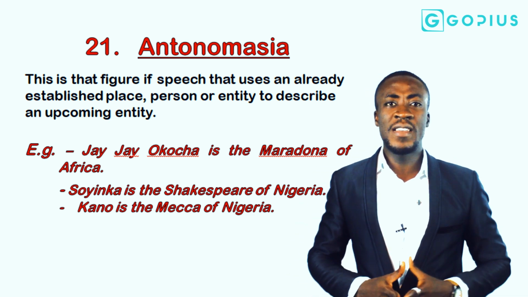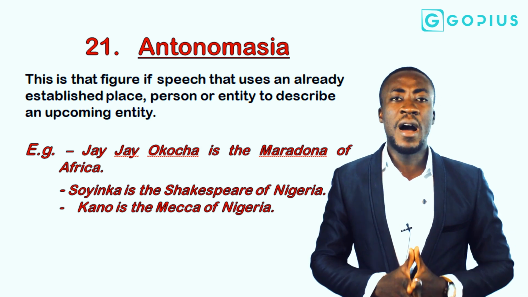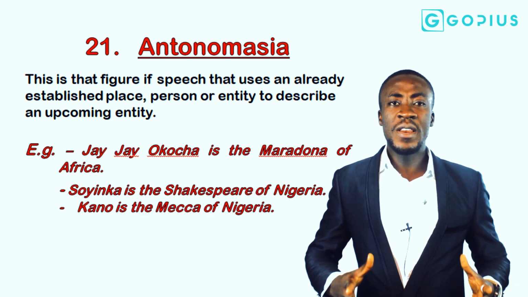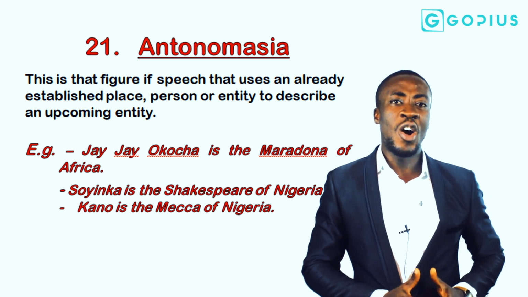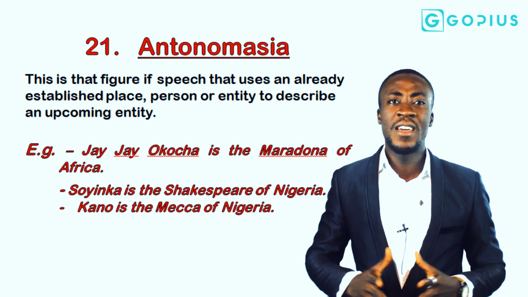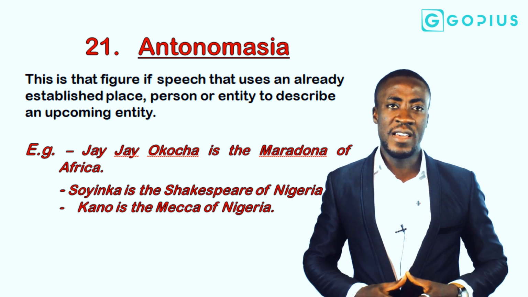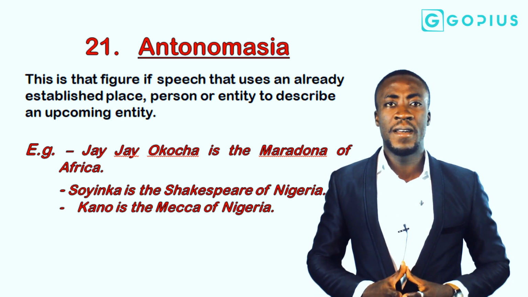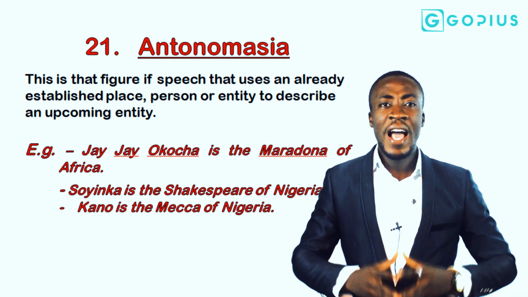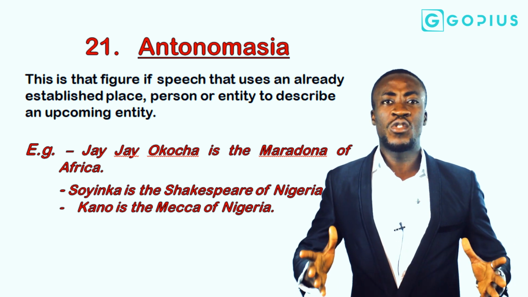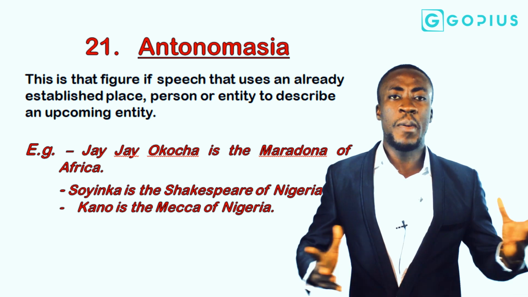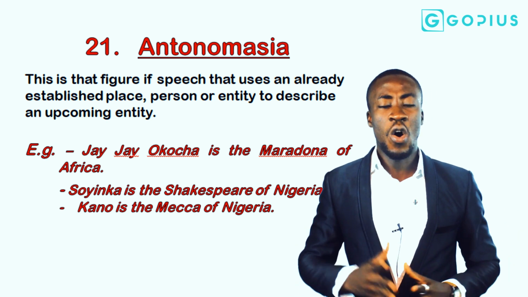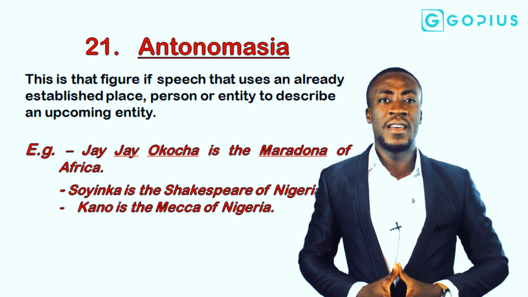And Kano, being a state in the northwestern part of Nigeria, dominated by Muslims, could also be used as an up-and-coming place in line with Mecca as far as the Islamic religion is concerned. So antonomasia largely looks at the placement of two concepts. One of them is already established, known and popular, and the other one is up and coming in that